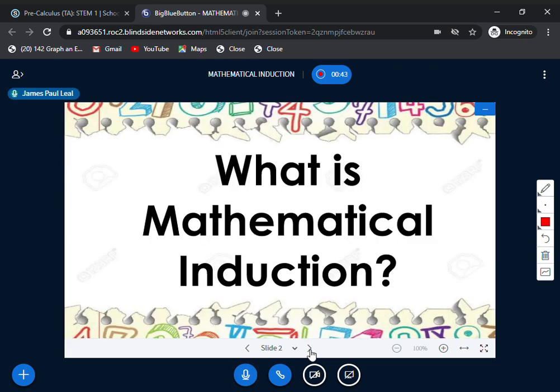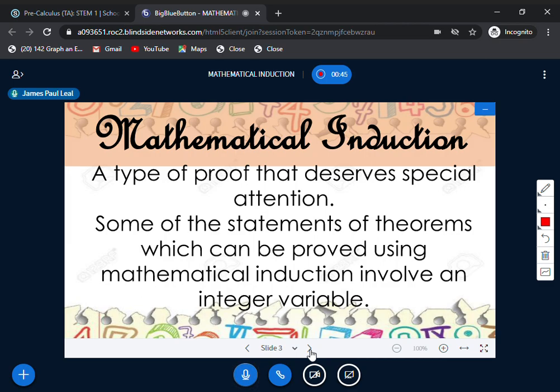A type of proof that deserves special attention is what we call mathematical induction. Some of the statements of theorems which can be proved using mathematical induction involve an integer variable.